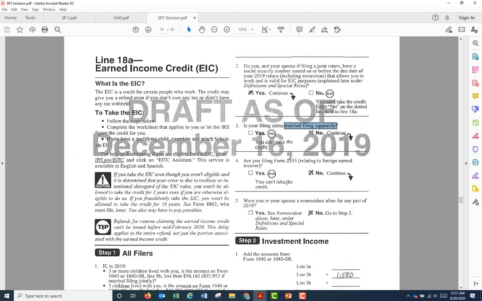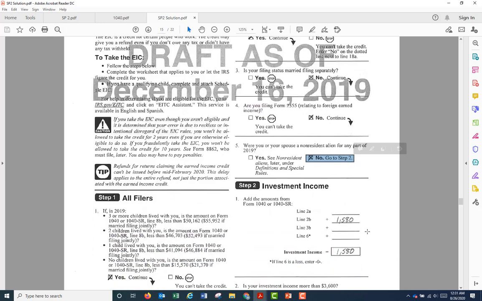Number 4, filing Form 2555 relating to foreign earned income. No. The qualification is that you cannot exclude foreign earned income. Number 5, were you or the spouse a non-resident alien for any part of 2019? No. Must be a U.S. citizen, right? Or a resident.